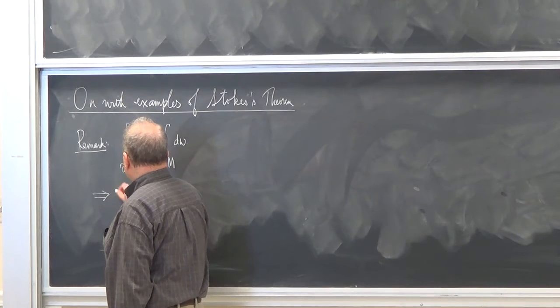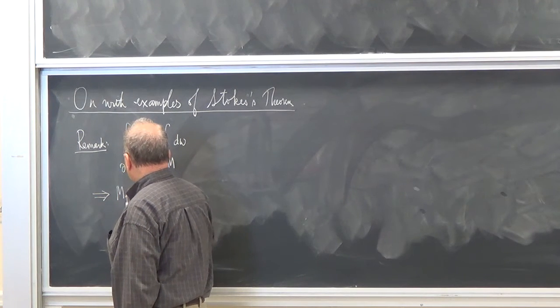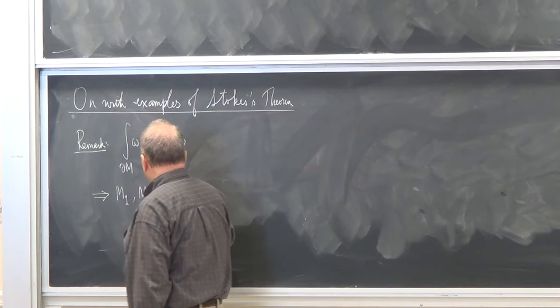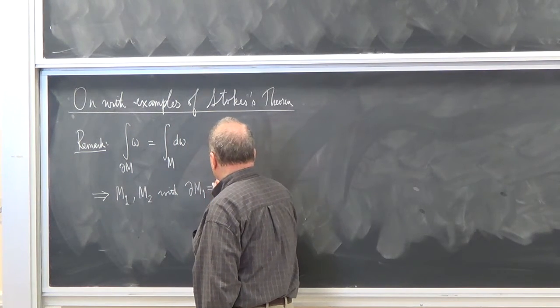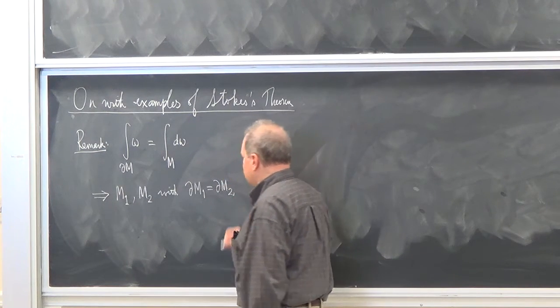if you have two different M's with the same boundary, including orientations?